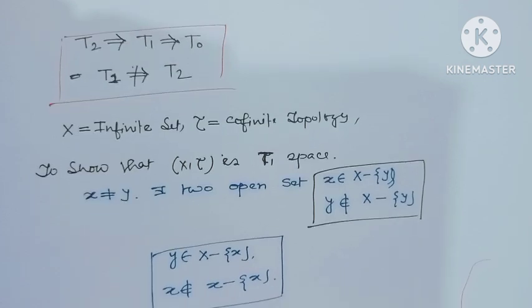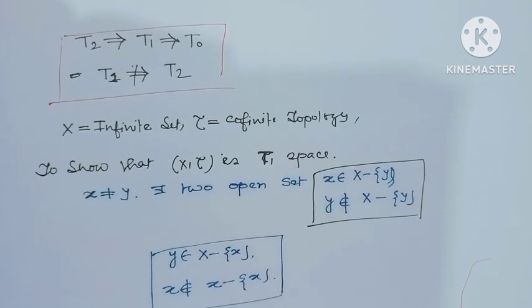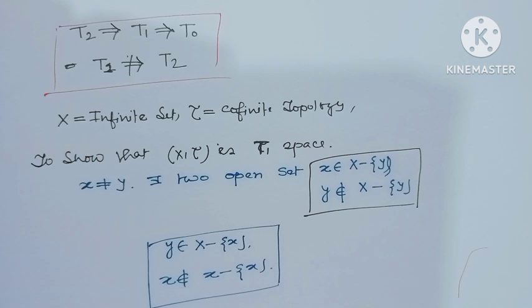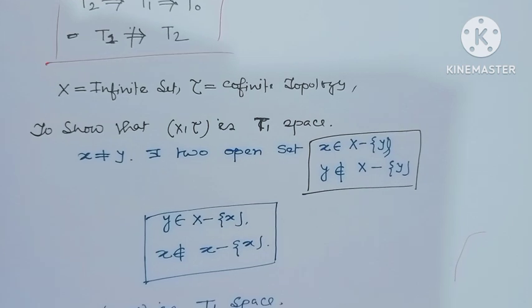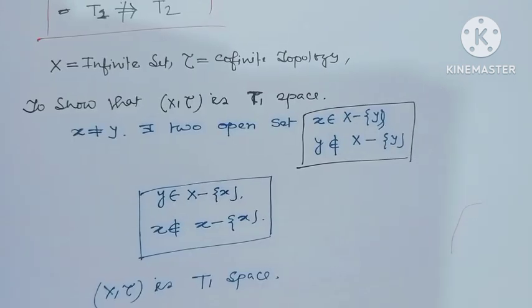Now, consider X to be an infinite set and tau a cofinite topology. Now we have to show (X, tau) is a T1 space. For this, let x not equal to y. Then there exist two open sets: x belongs to X minus {y}, but y does not belong to X minus {y}.